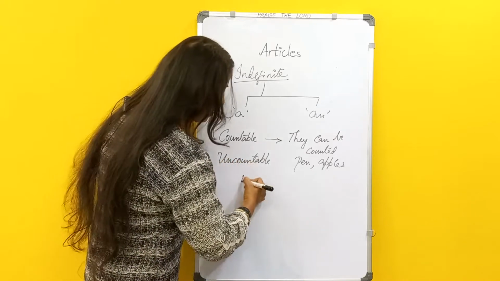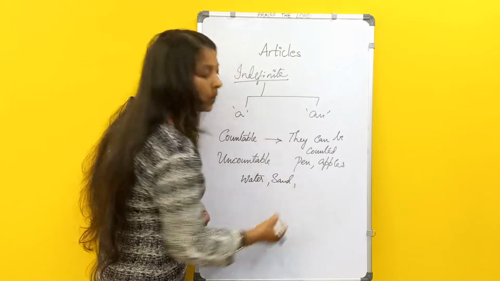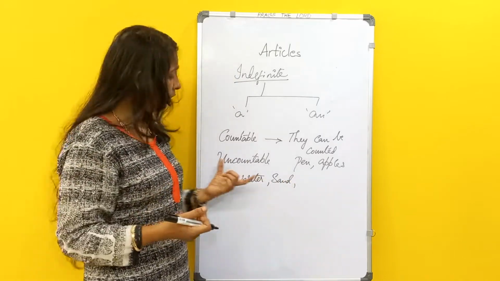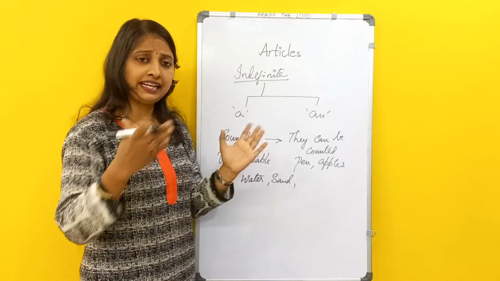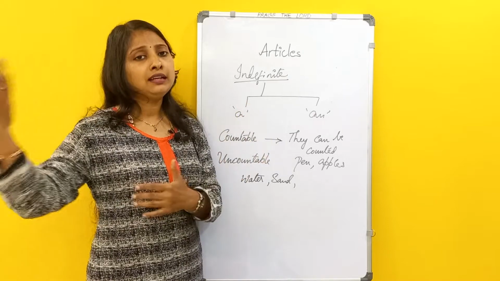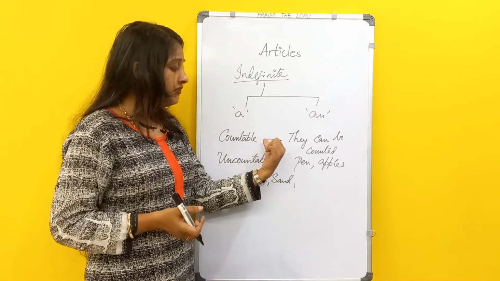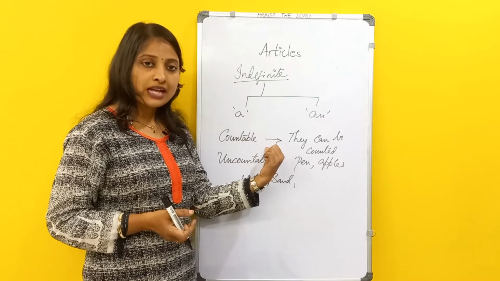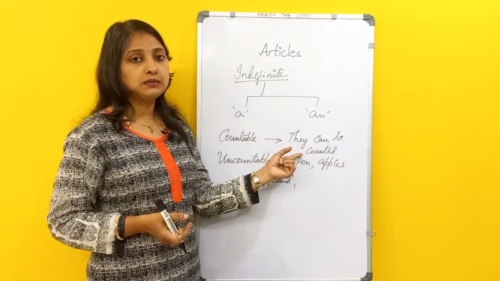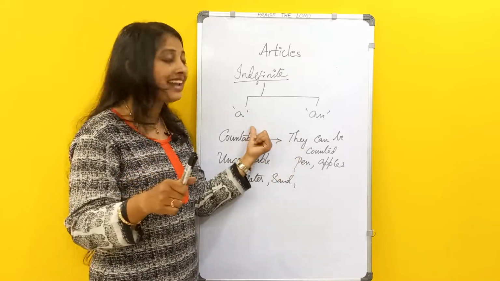Like water, sand, money, all these are uncountable nouns. Again, I will explain this in detail when we discuss nouns. But here, with a countable singular noun, you will be using an article.